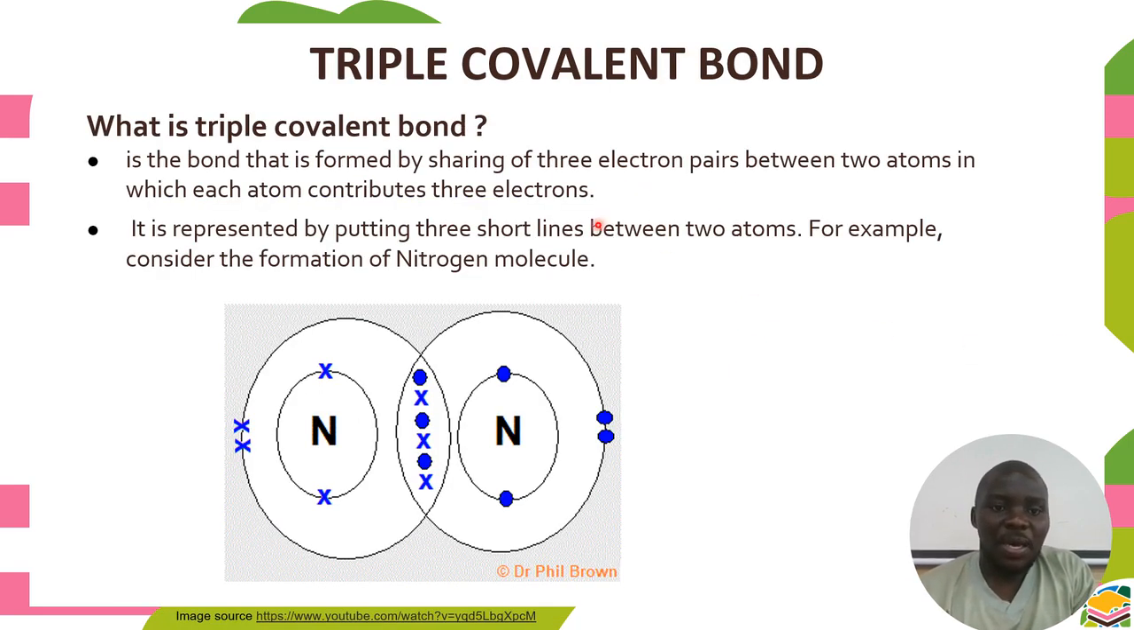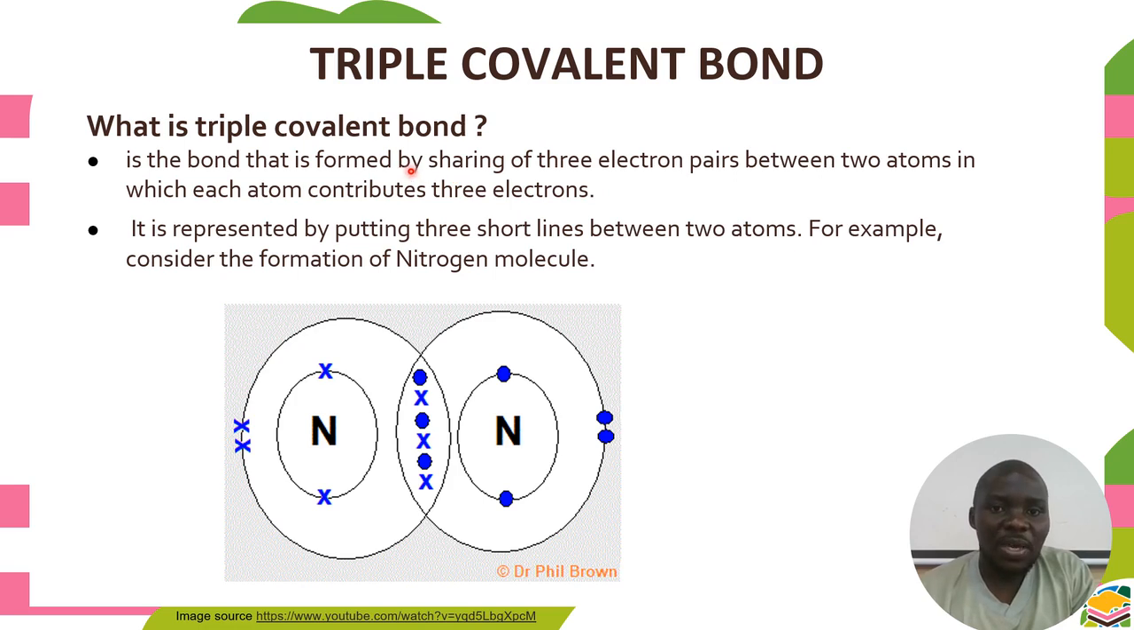So the other one is the triple covalent bond. What is a triple covalent bond? Now we have an idea. In this bond, each atom which is involved shares 3 electrons. That's why we're saying it's a bond that is formed by sharing of 3 electron pairs between 2 atoms, in which each atom contributes 3 electrons.